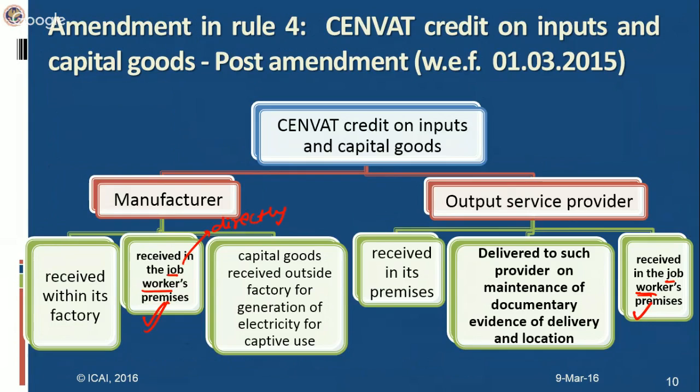Job work is defined in CENVAT credit as well. Job work means processing or working upon of raw material or semi-finished goods which are supplied to a job worker so as to complete part or whole of the process, which results in manufacture or any process which is essential for the aforesaid purpose. Thus, in simple words, you may also relate it with job work means outsourcing. Means the main manufacturer outsources lots of activities to job workers so as to save his time and cost.